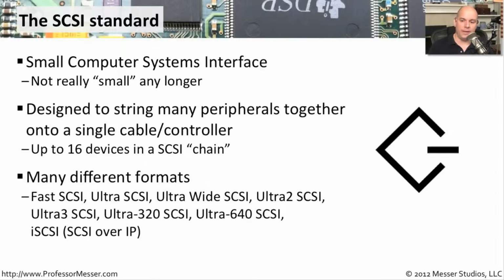Through the years, there have been a number of different kinds of SCSI formats. You may see it called fast SCSI, ultra SCSI, ultra wide SCSI, ultra 2 SCSI, and so on. All of these formats tend to be backwards compatible, but the best possible performance you're going to get would be to get a storage device and a controller that were using the same type of SCSI interface.